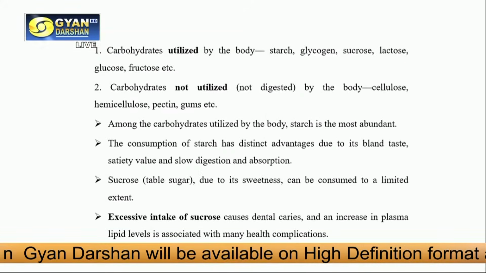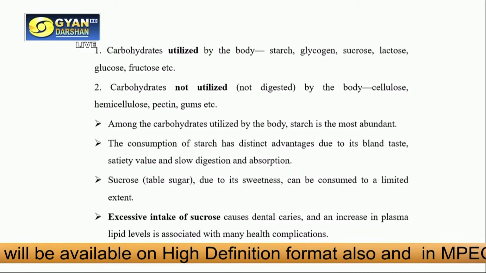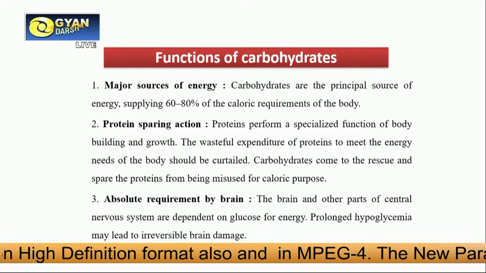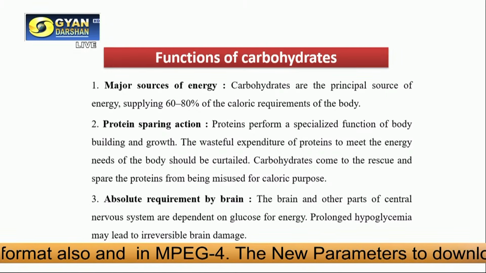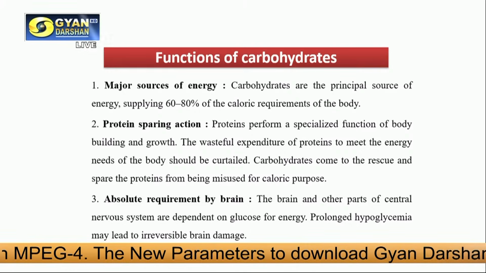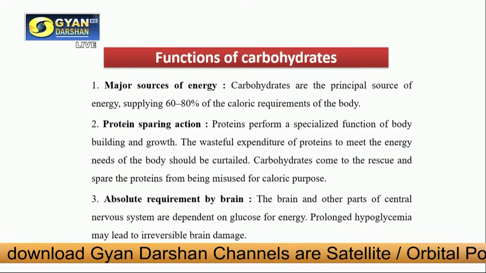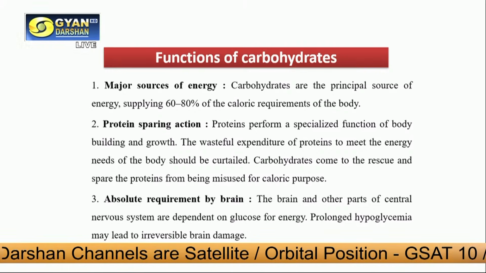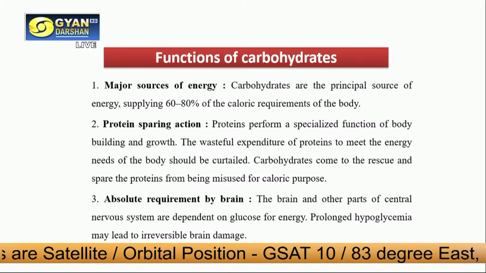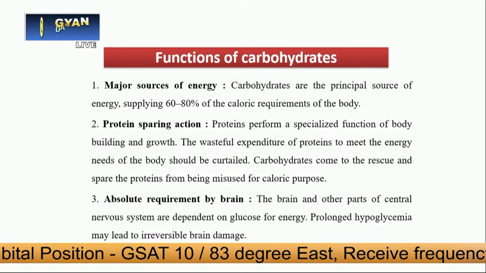And if we take another function of carbohydrate, it spares protein, the protein-sparing action. Our body uses protein for bodybuilding and muscle building. If we use that protein for energy, it will impact the bodybuilding and muscle building function. So protein then acts as a source of energy, and the function of protein gets used up for that.